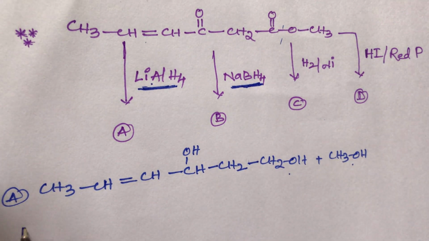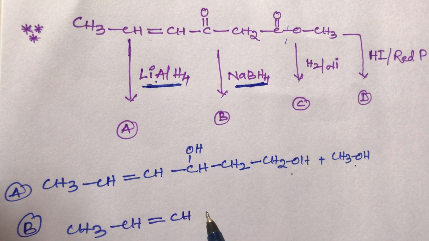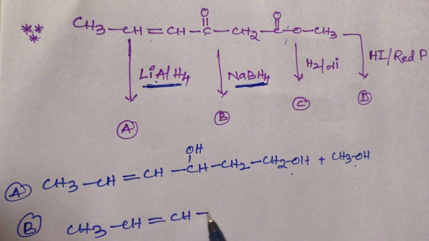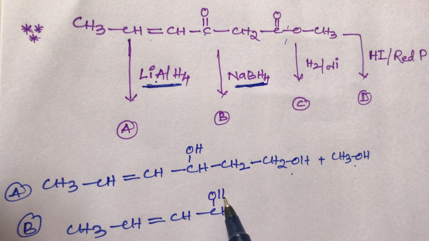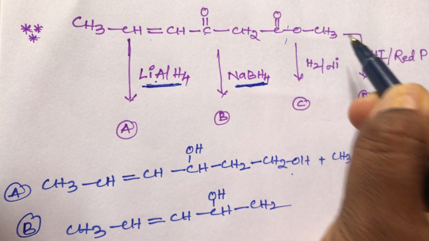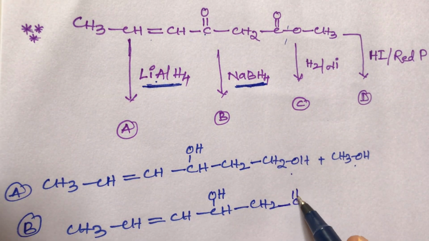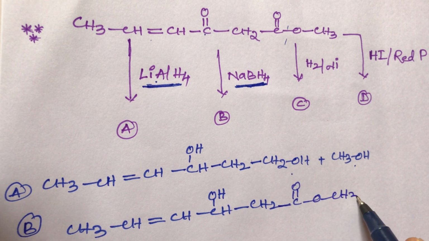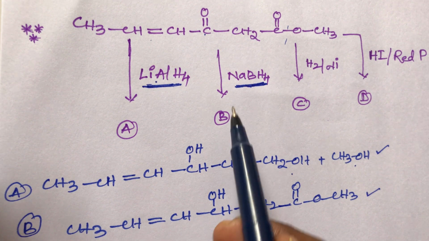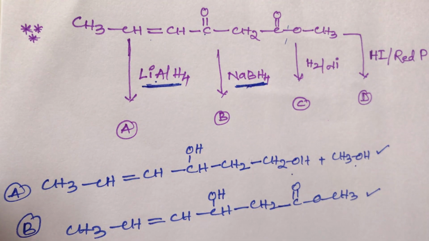So what is the B compound, student? The B compound is CH3 CH double bond CH, same thing; this keto group is converted into a secondary alcohol. Then CH2, then COOCH3. Sodium borohydride cannot reduce the ester, so it stays the same, COOCH3. This is the second product. So sodium borohydride can reduce only the keto group, and cannot reduce the double bond and ester.